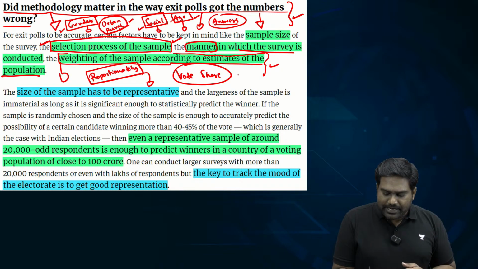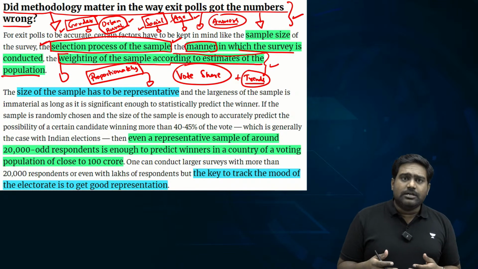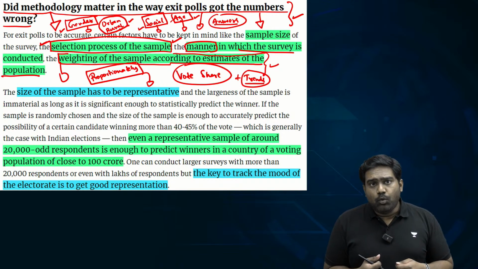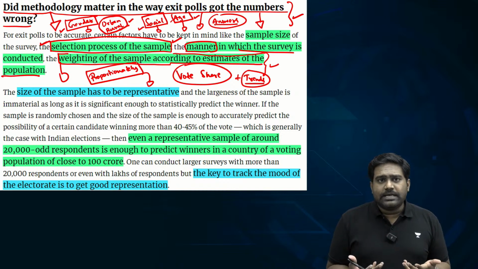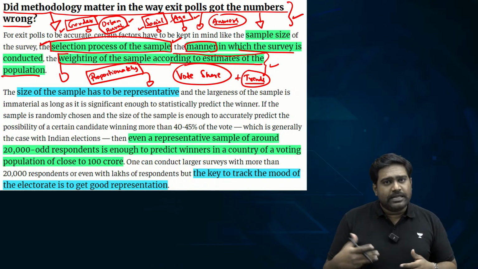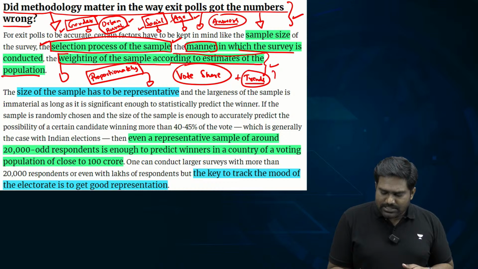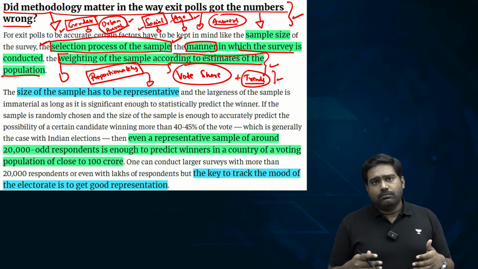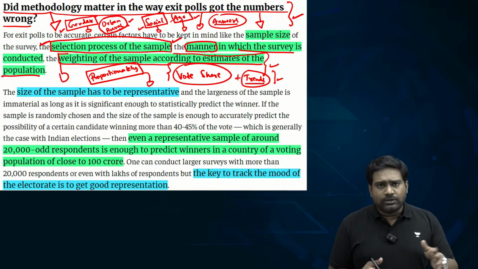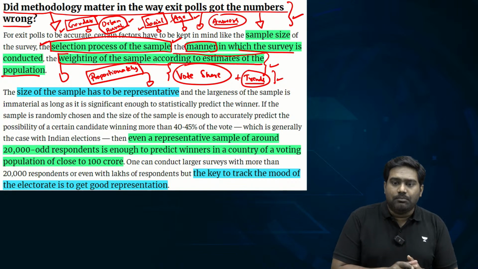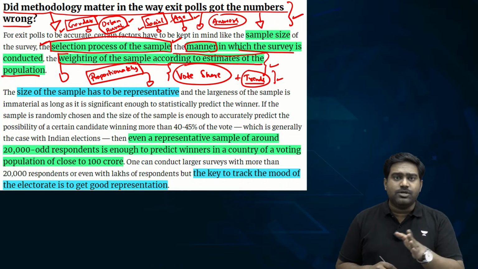They will also account for the trends, the established trends in a state or in a constituency, because there would be certain traditional trends that exist. For example, one candidate would keep on winning elections because he has a very favorable vote base, irrespective of what work he has done or not, right? Or irrespective of which party he belongs to, one candidate can keep winning elections. So that is an established historical trend. In some other constituency, there could be a regular anti-incumbency, where every time the voters have cast out the incumbent and brought in a new representative. So those historical trends are also computed, and finally the projections are brought out, which gives you the vote share.